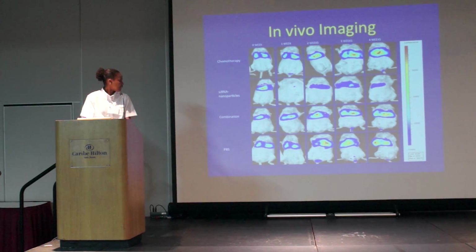Next was our combination mouse, which began to show small signs of high-intensity cancer within the first week of treatment. Around week 3, we began to see signs of metastasis within the tail. Followed by the combination mouse was our chemotherapy mouse, and similar to the combination, it began showing small signs of high intensity in the first week. However, this mouse's cancer was deemed more intense because of the signs of metastasis at that time as well. And lastly, our combination mouse had the highest intensity cancer with the most signs of metastasis. We then quantified the information from this picture.